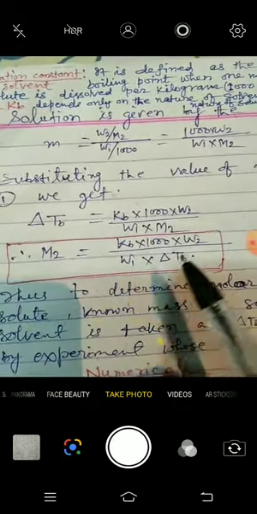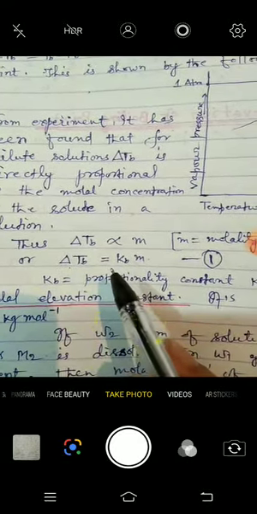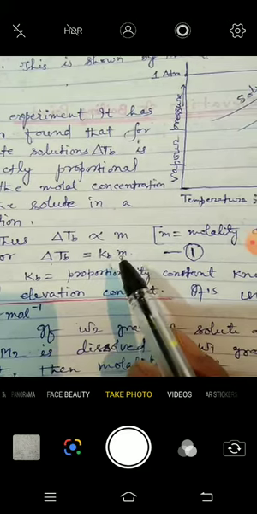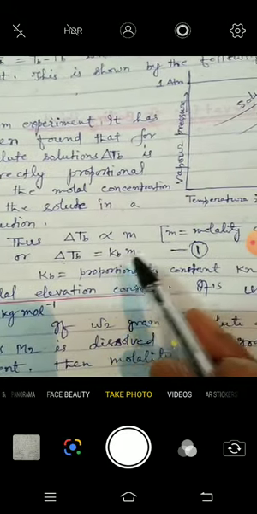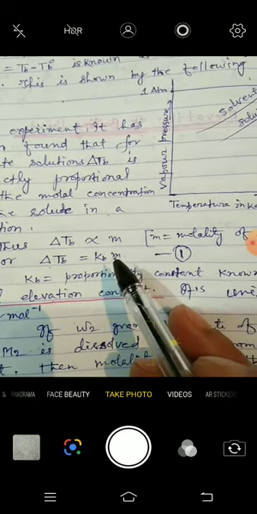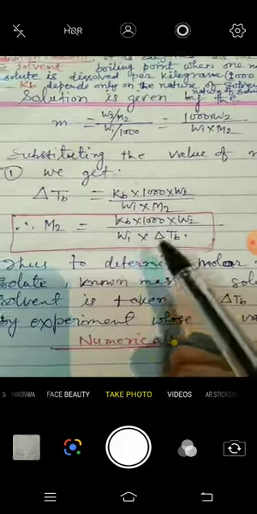So never try to learn this relation. Always keep in your mind this relation only: delta Tb is equal to Kb, the molar elevation constant, multiplied by the molality of the solution. You must have this concept. If you try to learn the relation, you will forget it. This is the basic concept of this formula. Automatically, when you find the value of molality and put it here, you will get such a formula.